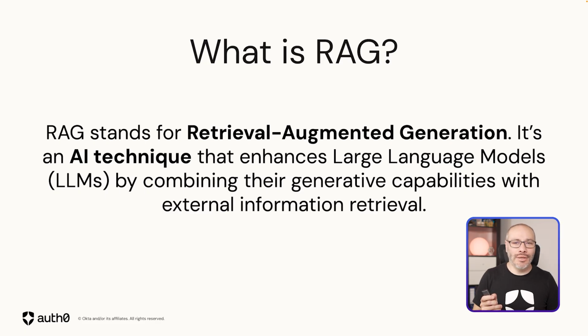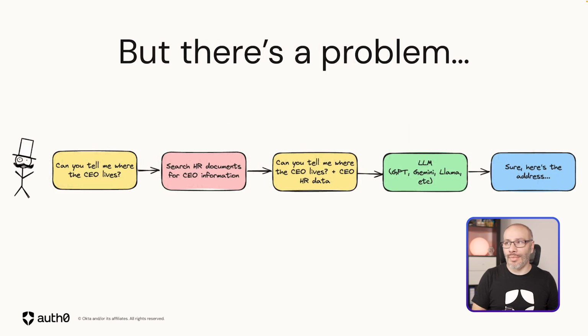This is actually what we just did: we created a RAG agent. And you may be asking, wait a minute, what exactly is RAG? RAG is Retrieval-Augmented Generation, an AI technique that combines the LLM's generative power together with context and external information retrieval, exactly what we've just seen in the results.